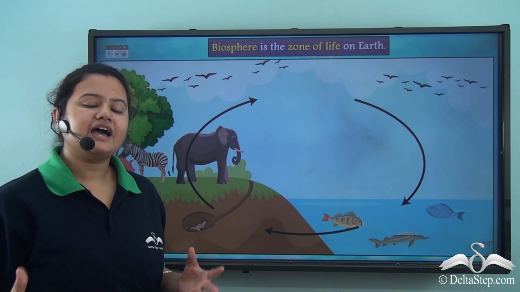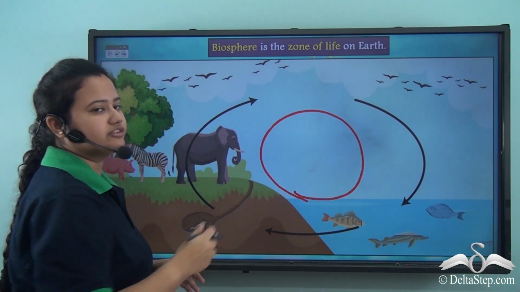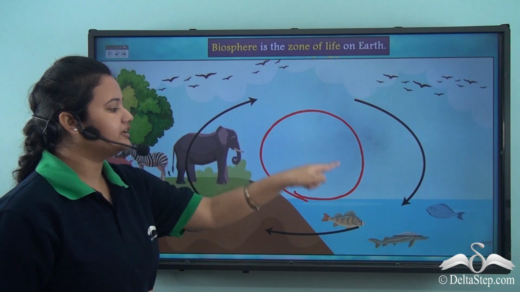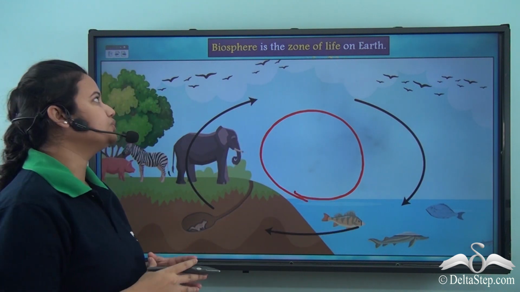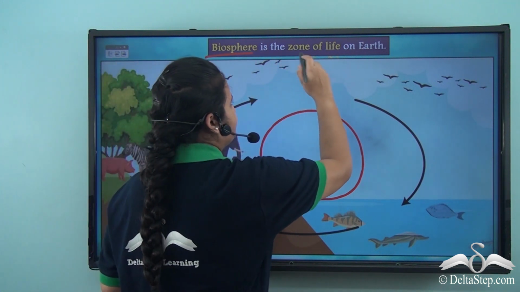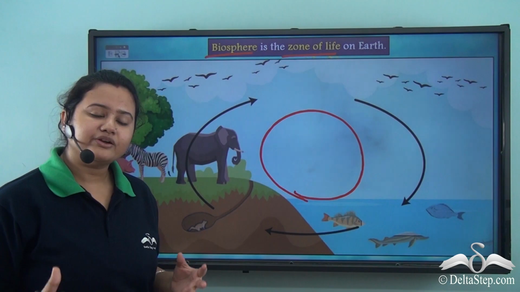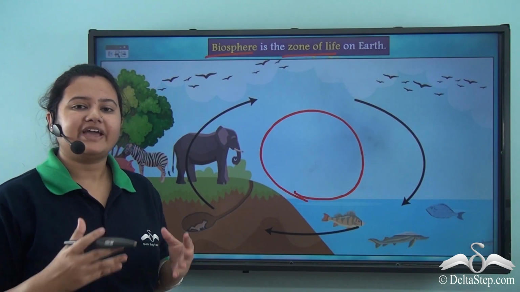Now, this narrow zone of contact between different spheres of the earth, that is atmosphere, hydrosphere and lithosphere, where life exists, is known as biosphere. So, biosphere is the zone of life on earth. So, biosphere refers to the part of the earth's surface where life exists.